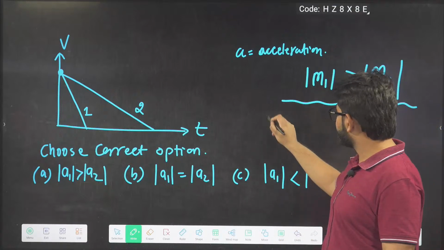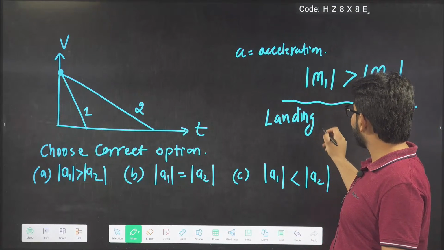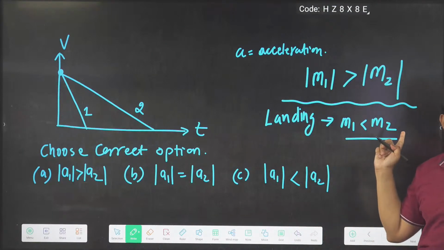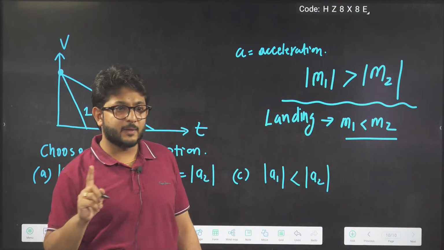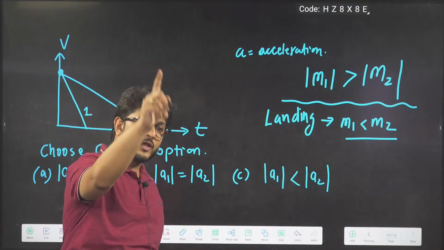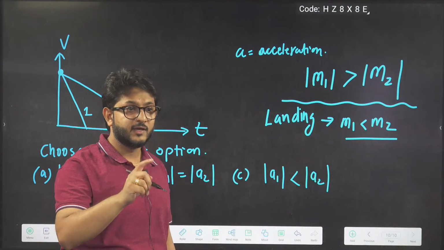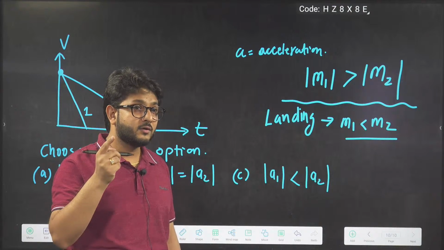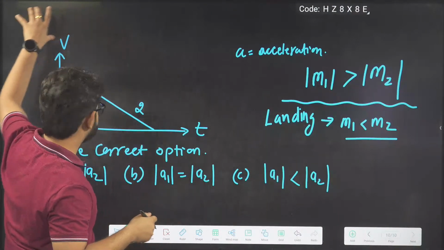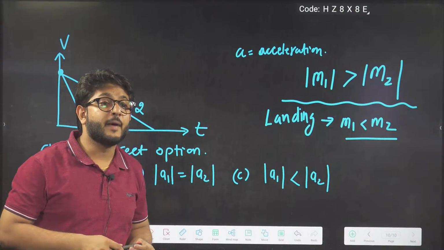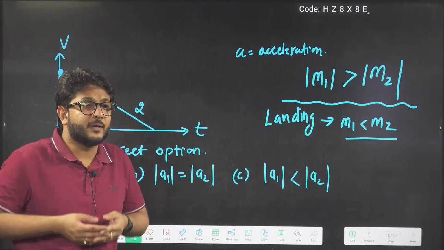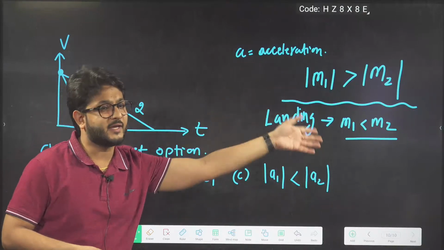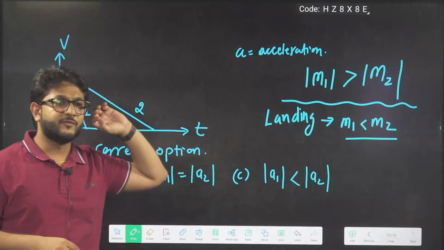Also I told you, if it is a landing curve, then M1 will become less than M2 in reality. Afterward, I told you one more point. In physics we compare magnitude. If you remember, I wrote a statement here. In physics we compare what? Magnitude. So in physics we have to compare magnitude. Mathematically the minus sign will be there in landing, but in physics we compare magnitude.